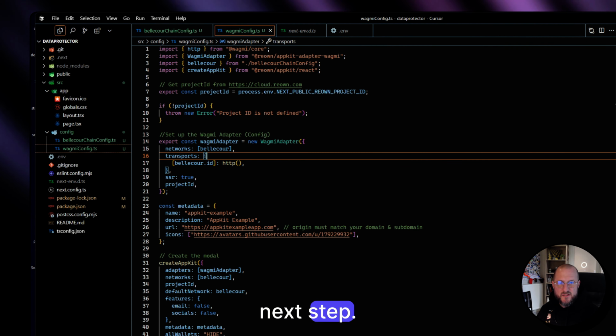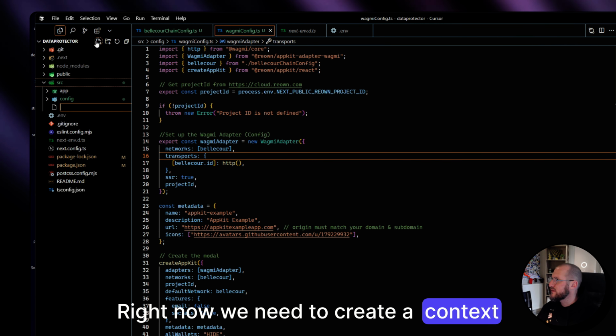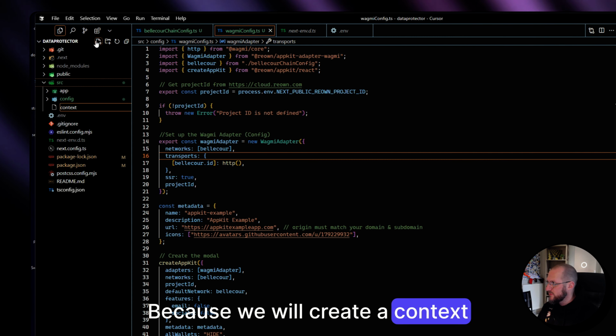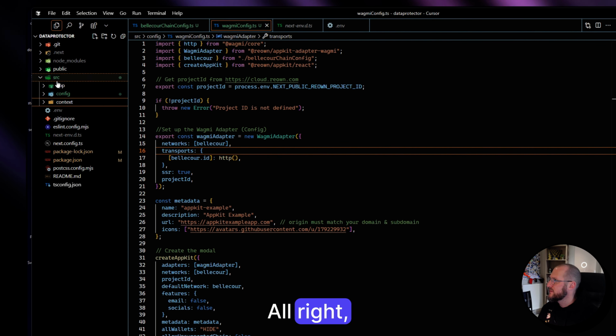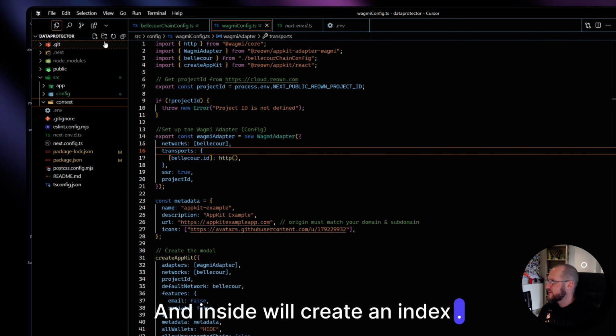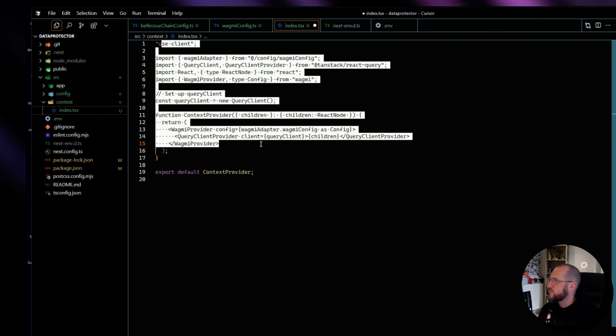Okay, next step. Right now we need to create a context folder. Why? Because we will create a context provider. All right, and inside we'll create an index.tsx. And I will put my context provider file.